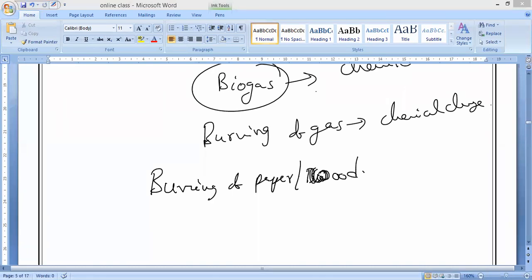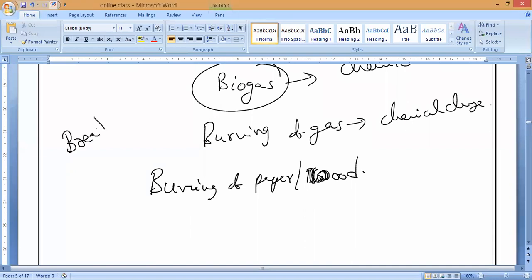Next, respiration. Our respiration is what, guys? Breathing is a physical change, meaning only outside air is sent inside.